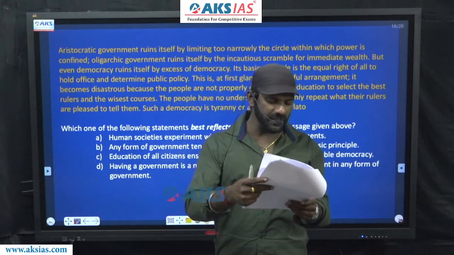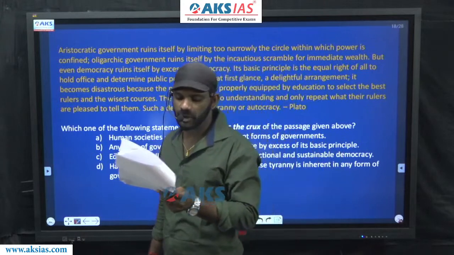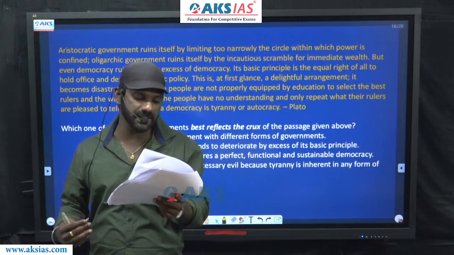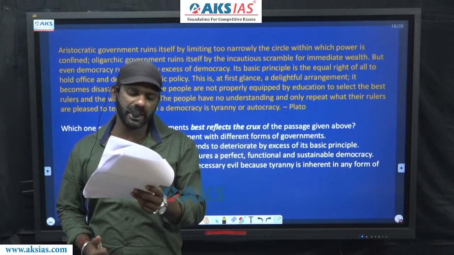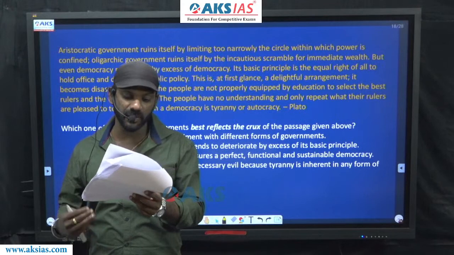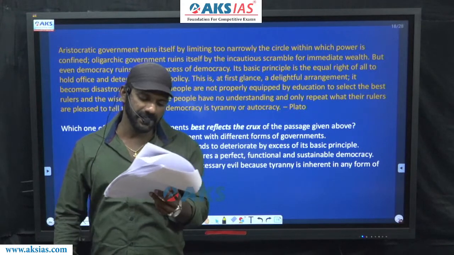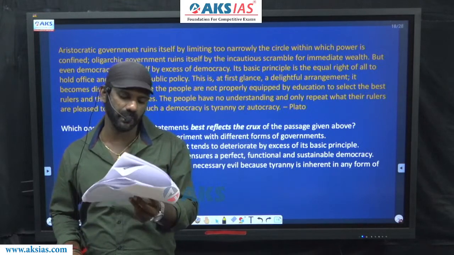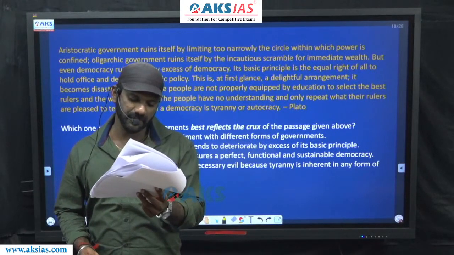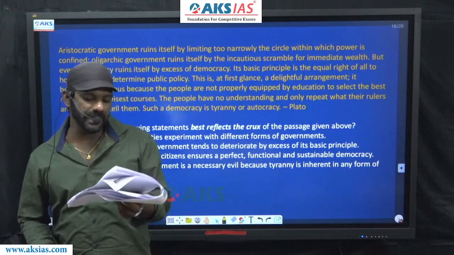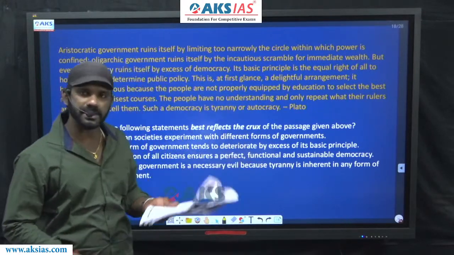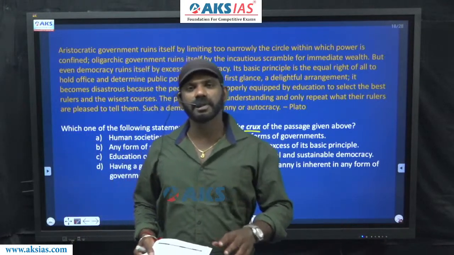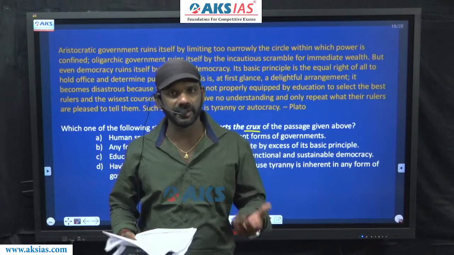It becomes disastrous because the people are not properly equipped by education to select the best rulers and the wisest courses. The people have no understanding and only repeat what their rulers are pleased to tell them. Such a democracy is tyranny or autocracy, says Plato. The question is, which one of the following best reflects the crux of the passage given above? This is a main idea question, the topic on which most number of details are given by the author, right?